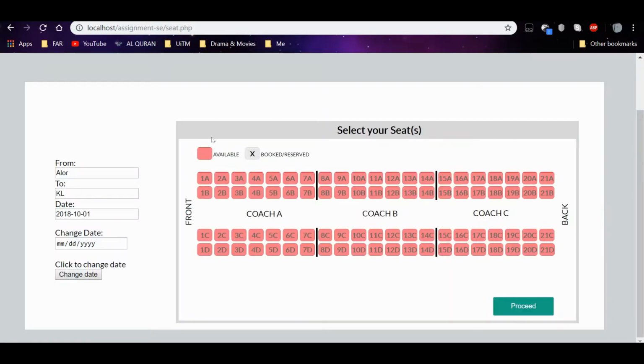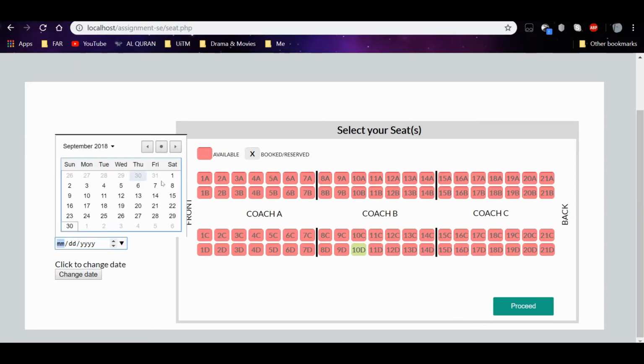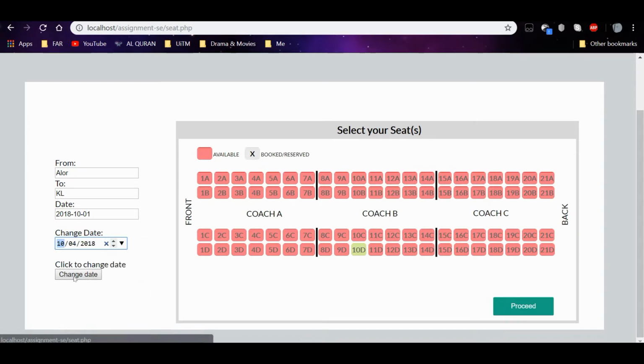And here it will show us the interface where we have to choose the seat. Here we also have all the departure, destination and date that we want. So okay, let's choose one. And if you already chose a seat and you want to change the date, you can do it. Just click here, and then the date will be updated here, but we have to choose our seat again. Then just click proceed for our booking.